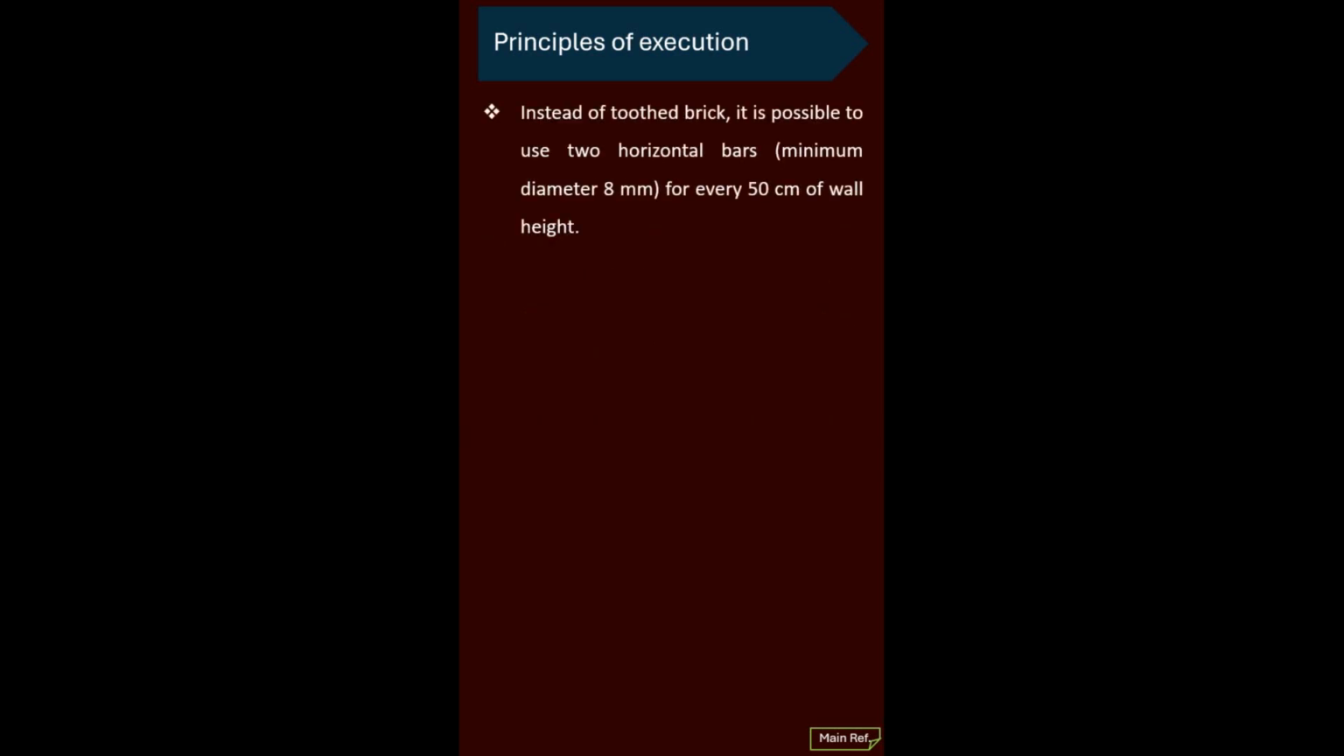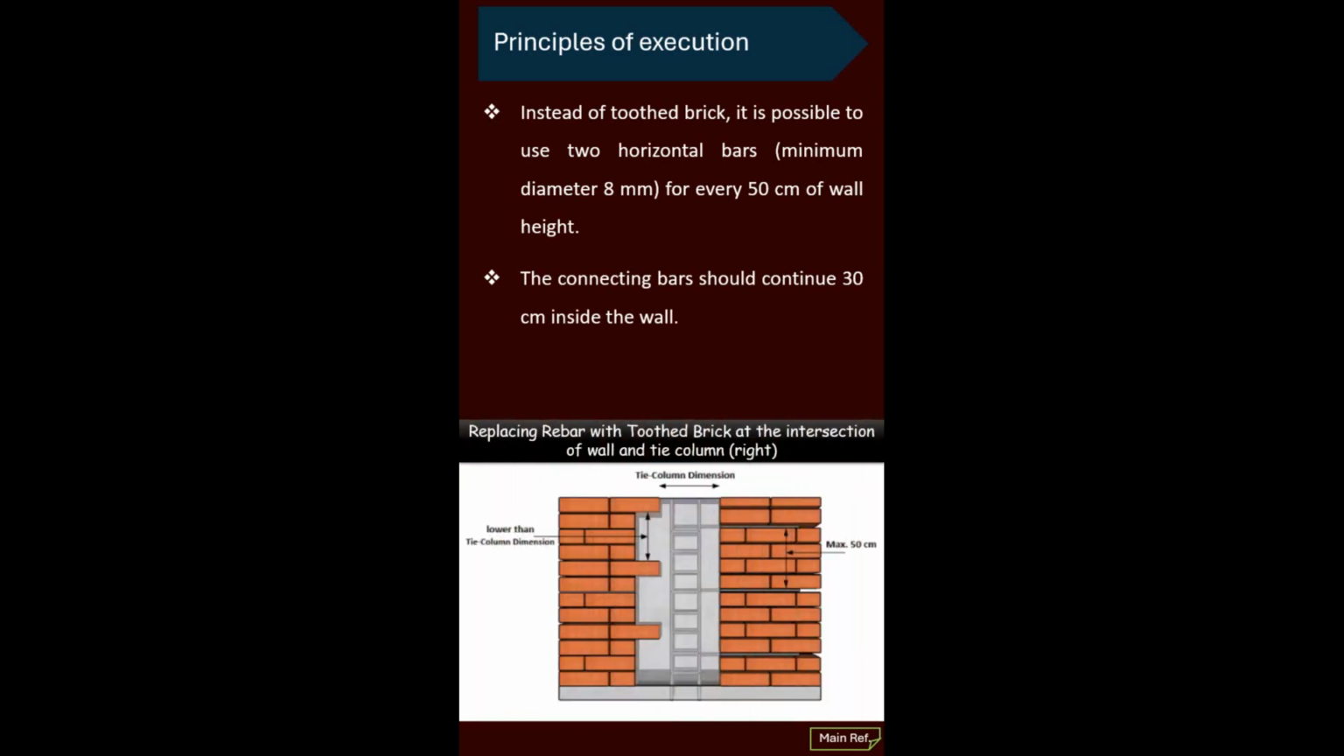Instead of the toothed brick, 2 horizontal bars with a diameter of at least 8 mm can be used for every 50 cm of the wall height. Also, the connecting bars should continue at least 30 cm into the wall mortar.